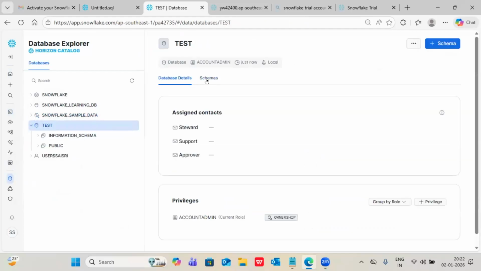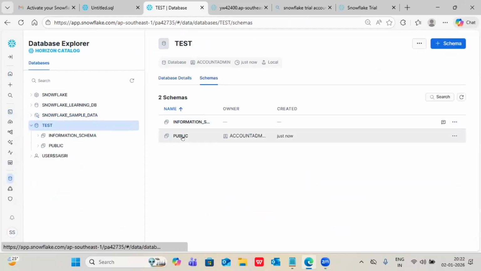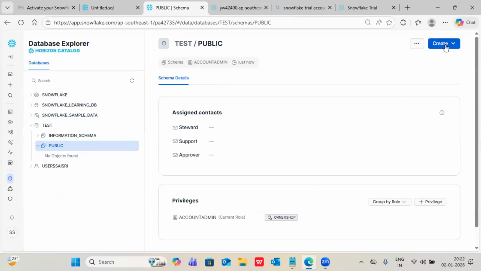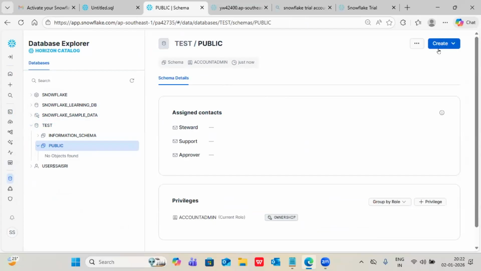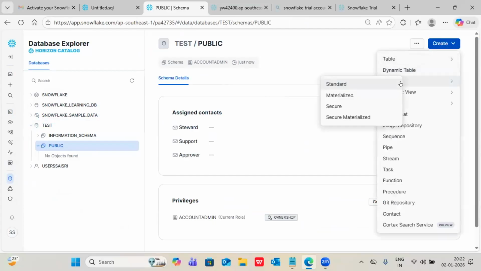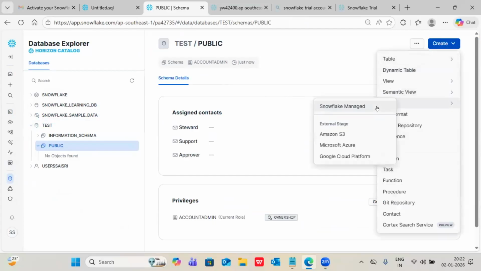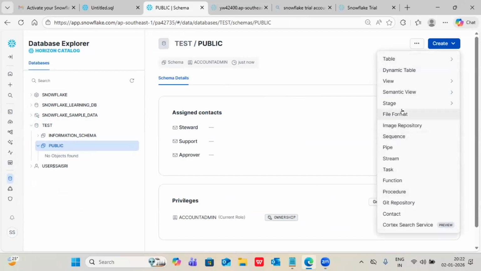So this is one database. Inside of this database, one schema. Inside of this schema, all these topics I'm going to cover. Tables, different types of tables we have. Okay, and dynamic table, different types of views. Stages, different types of stages. File format. Sequence, we can cover. Pipe, streams, for tracking purposes of data changes.